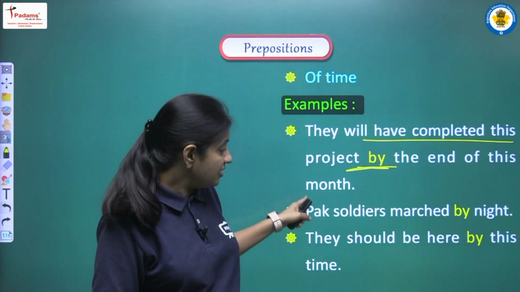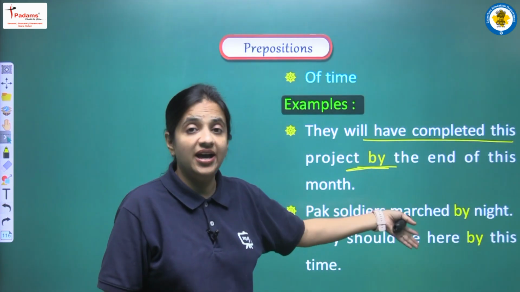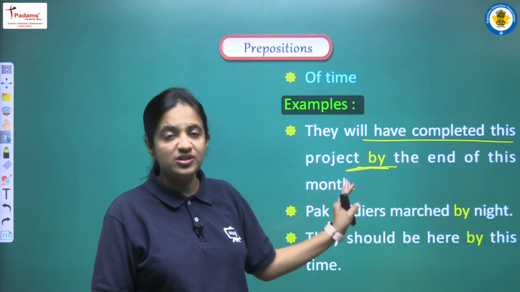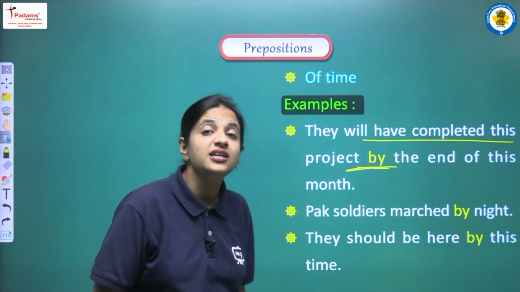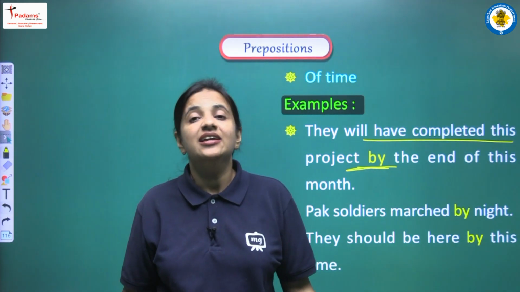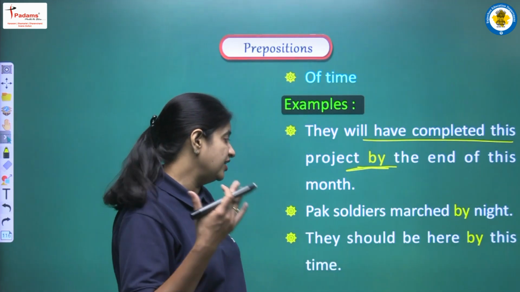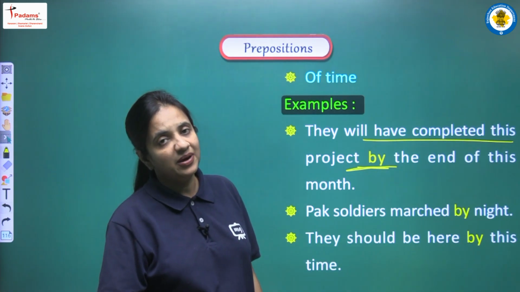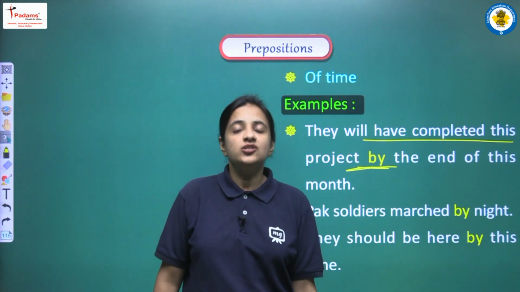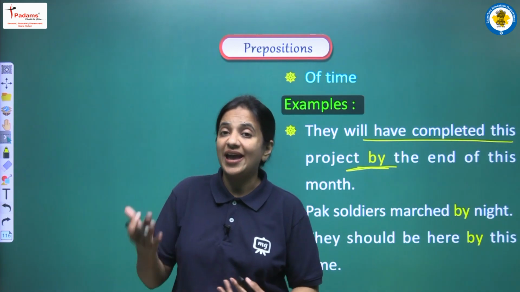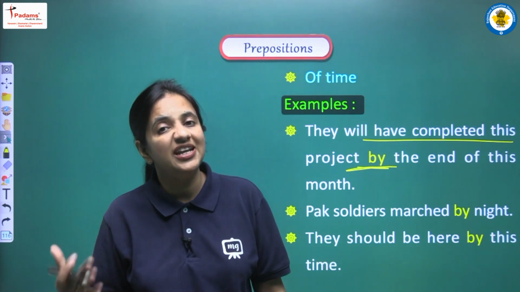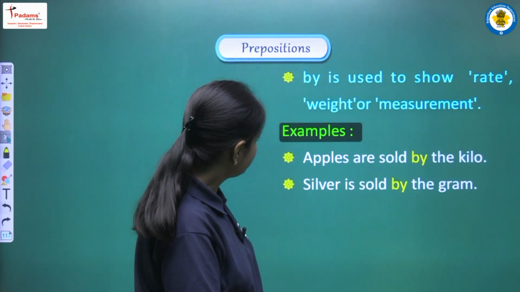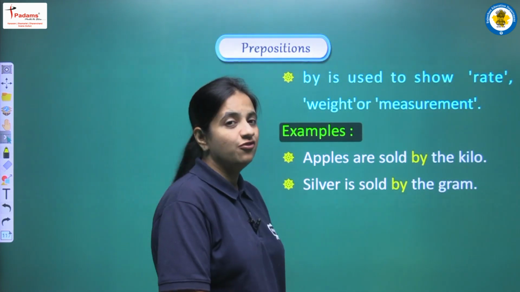Next is, the soldiers marched by night. Again we are talking about time. Next is, they should be here by this time. So again we are saying that by this time they should be here. So when we use a time after by, it means that the action in the sentence should be completed by that time.